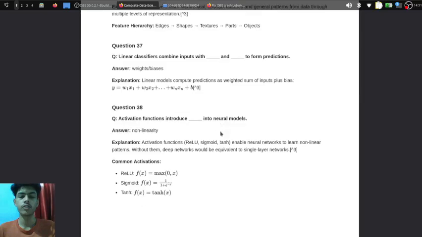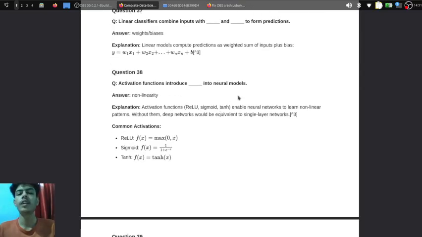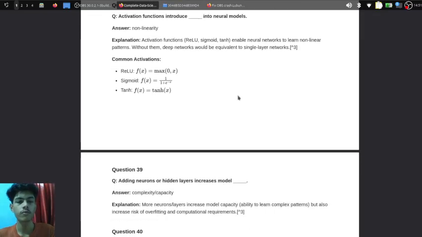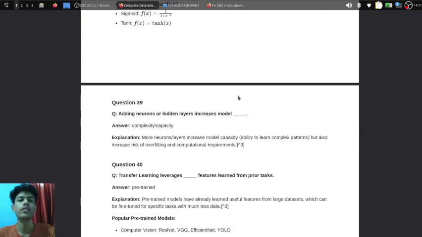Now, activation functions introduce non-linearity into neural models because they enable neural networks to learn non-linear patterns. Without them, a deep network would be equivalent to a single-layer network. Common activations are ReLU, sigmoid and tanh. And adding neurons or hidden layers increases model complexity, because more neurons and layers increase model capacity but also increase the risk of overfitting and computational requirements.